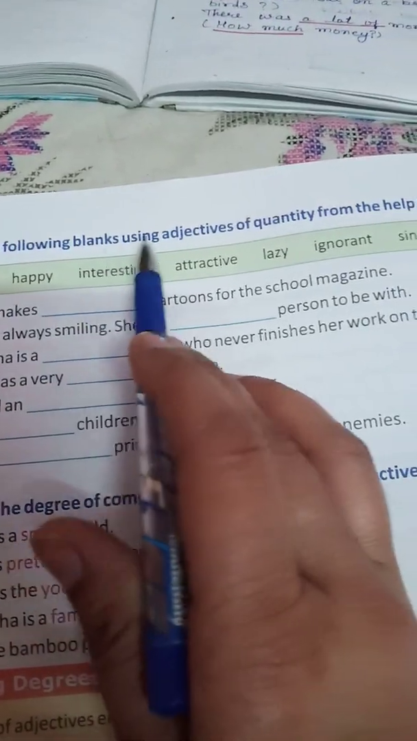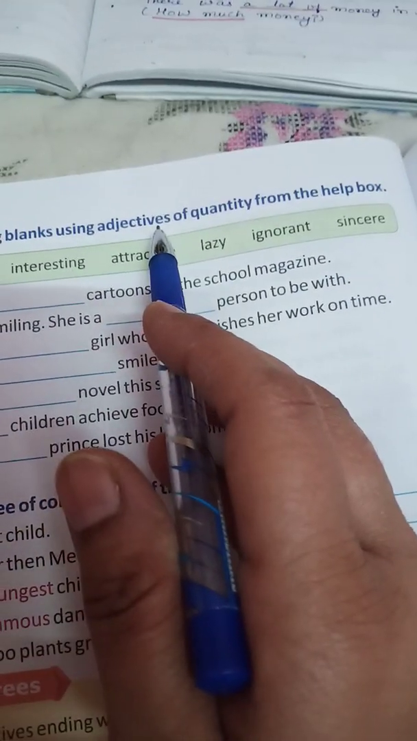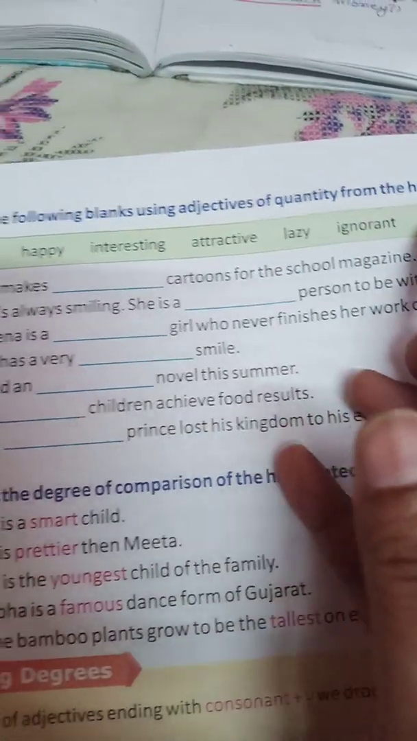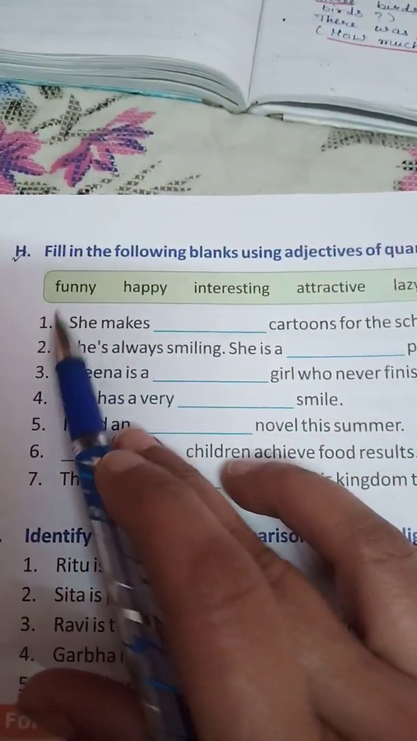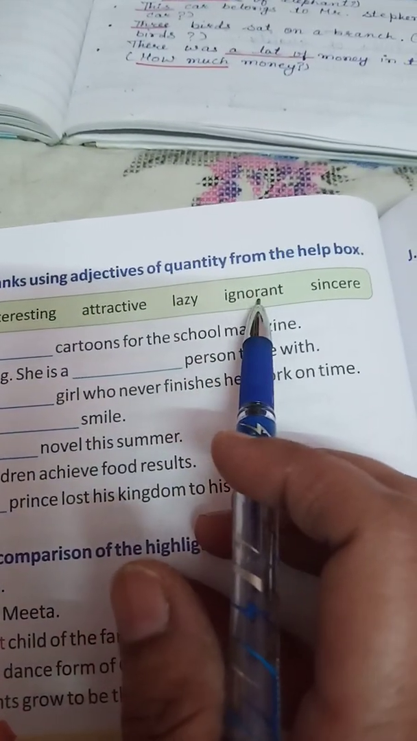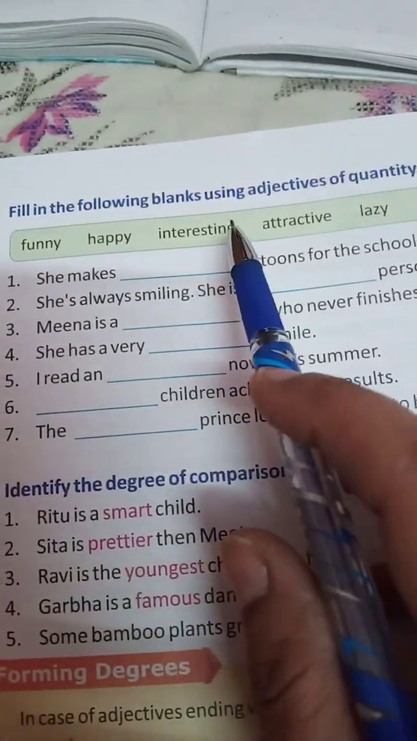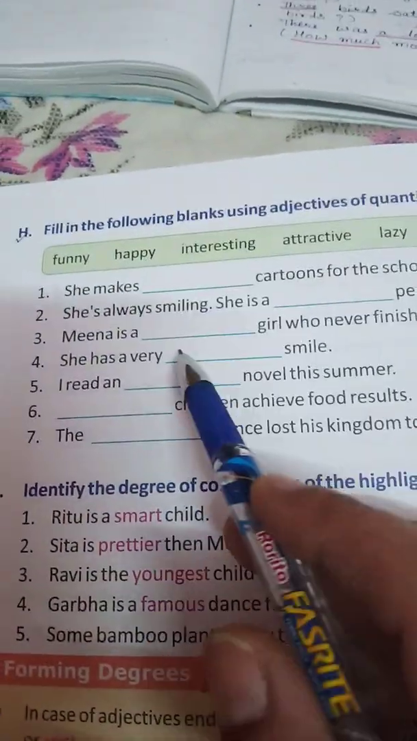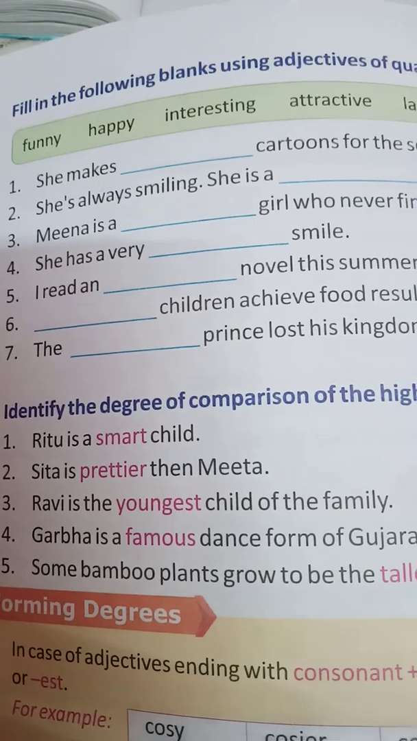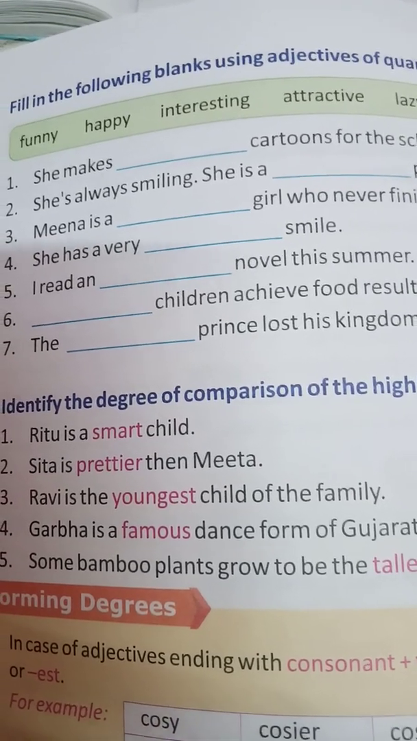Fill in the following blanks using adjectives from the help box: funny, happy, interesting, attractive, lazy, ignorant, sincere. You have to use these words to complete these sentences. Okay, students, do these exercises in your notebook with neat and clean handwriting.